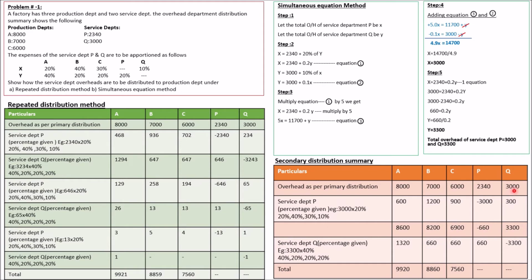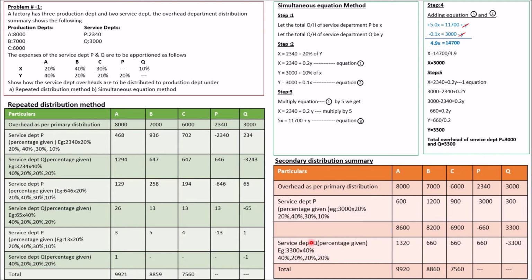Okay, now add this 3000 plus 300, it is 3300. Whatever value we have got is correct, 3300. The entire amount 3300 needs to be redistributed again. Before that, just total up everything. 8000 plus 600, it is 8600. 7000 plus 1200, 8200. 6000 plus 900, it is 6900. And 2340 minus 3000, minus 660, and 3000 plus 300, 3300.